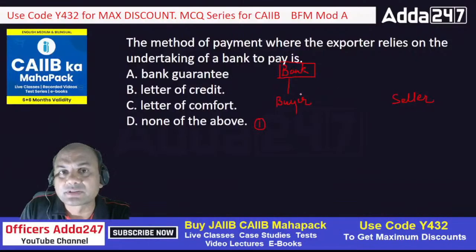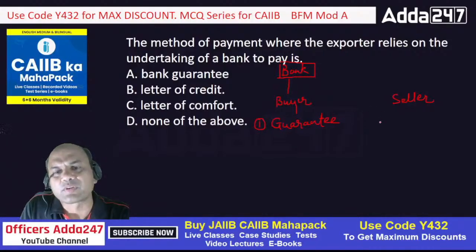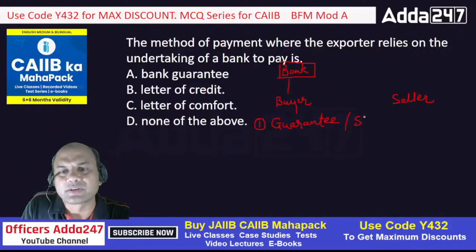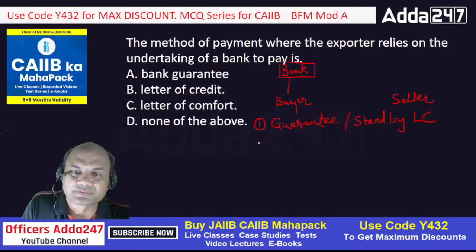In that case it is called a guarantee, or in foreign language we call it standby LC. It's one and the same thing. Don't get confused by the word standby LC. Standby LC and guarantee are the same, only different words are used in the European and US markets.